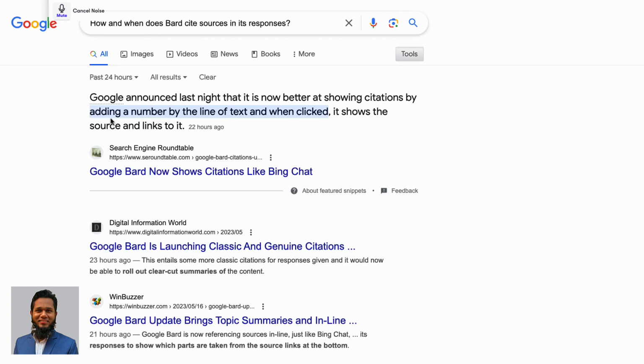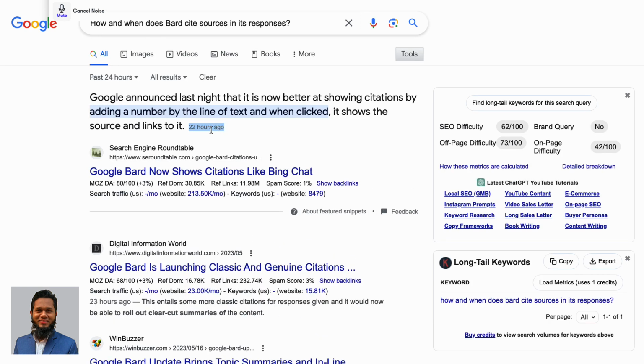Bard is a large language model from Google AI, trained on a massive dataset of text and code. It can generate text, translate languages, write different kinds of creative content, and answer your questions in an informative way. How does Bard cite sources?